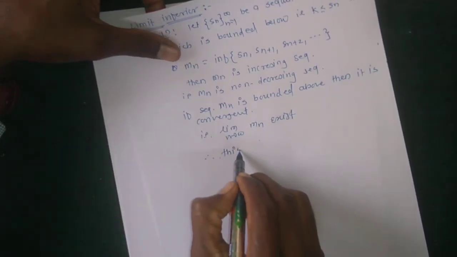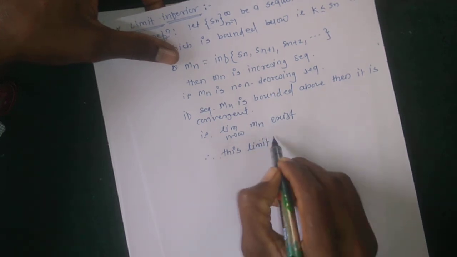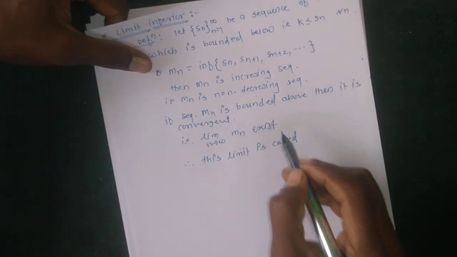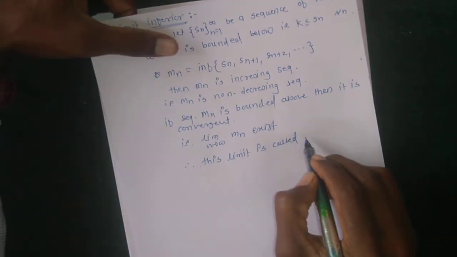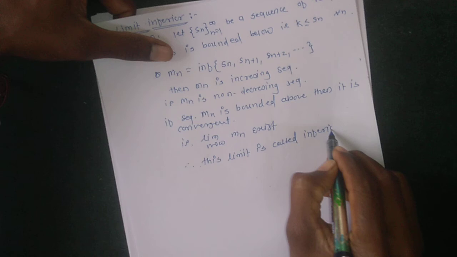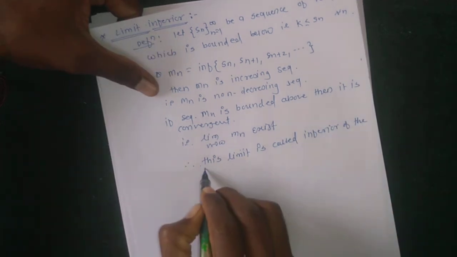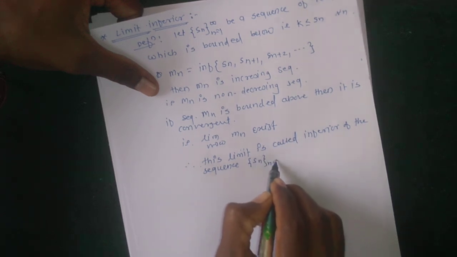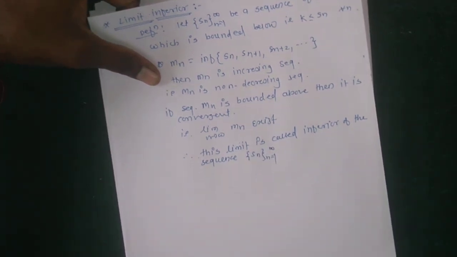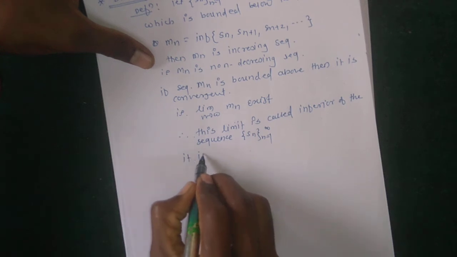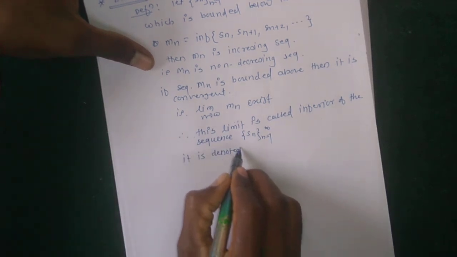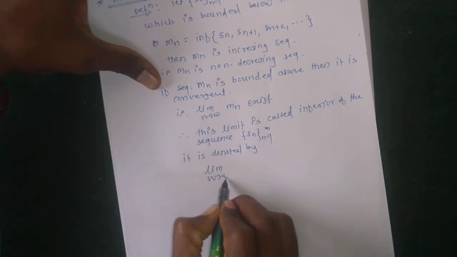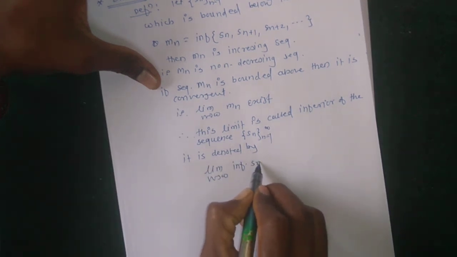This limit is called the limit inferior of the sequence Sn, where n runs from 1 to infinity, and it is denoted by the limit as n tends to infinity of the infimum of Sn.